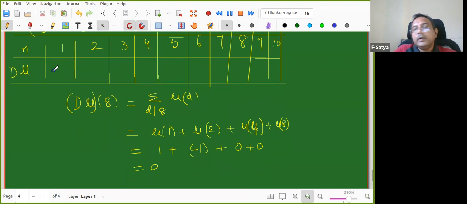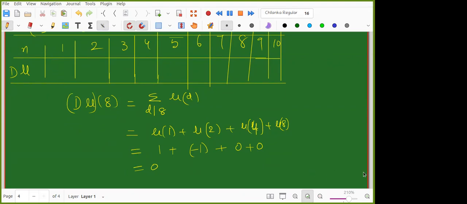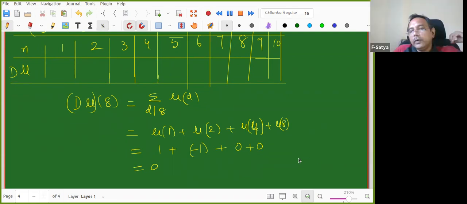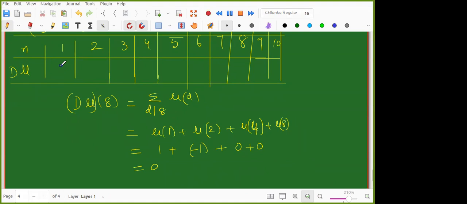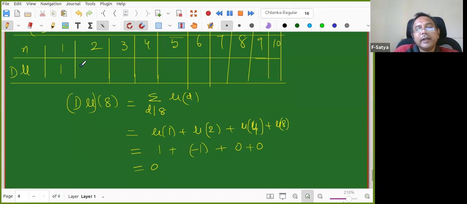So now, Achala, are you ready? Other people can also help you. What is du of 1? 1. Very good. What is du of 2? That means, if you want, you can write in your brain mu of 1 plus mu of 2. What are the divisors of 2? 1 and 2. So mu of 1 plus mu of 2. What is the answer? 0.